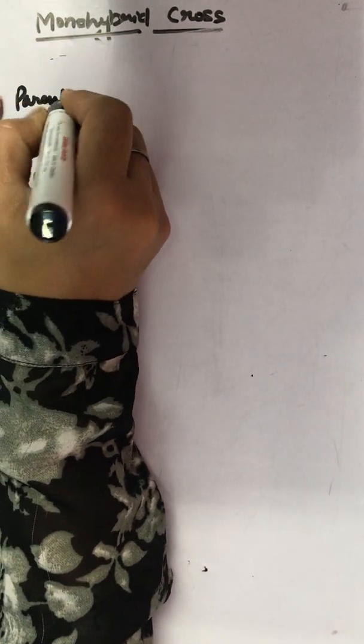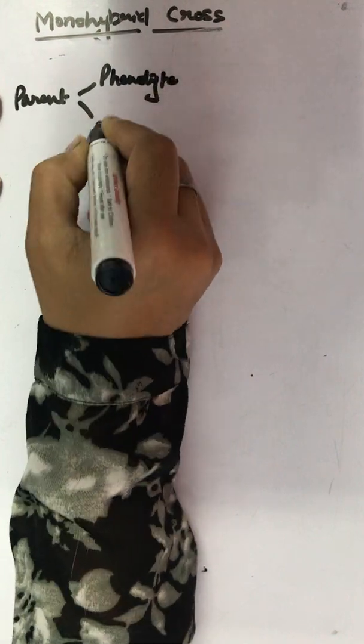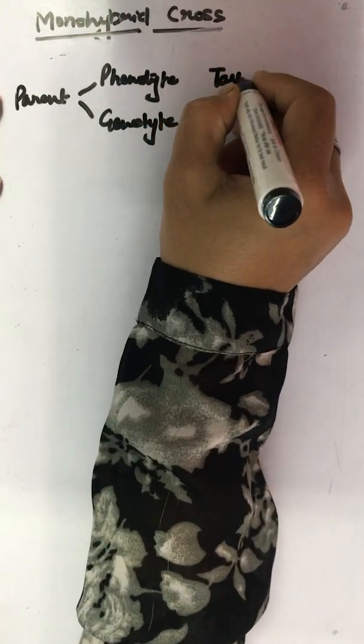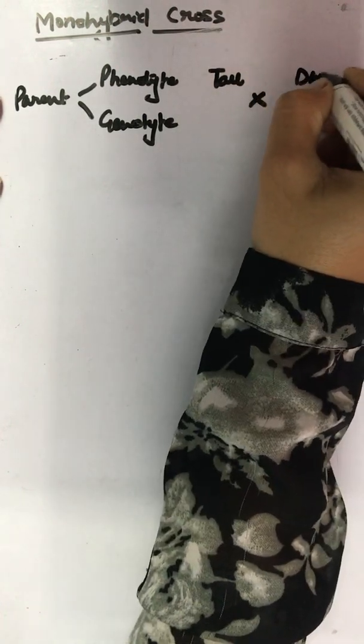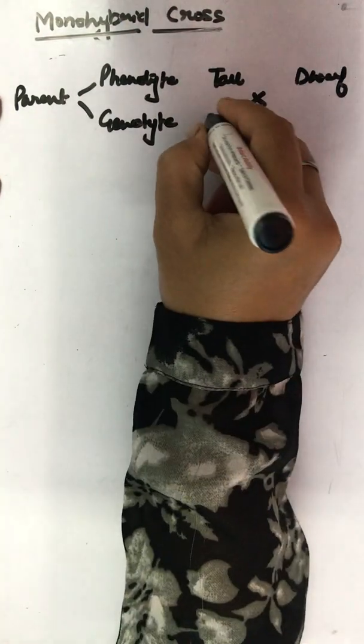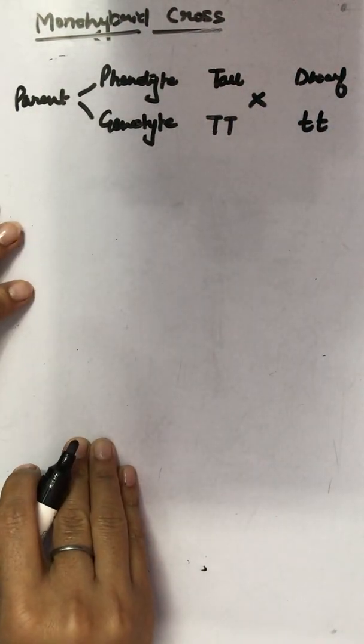Now we have chosen the parent phenotype and genotype. It is tall crossing with dwarf, and the genotype will remain capital T for tall, and for dwarf it is small t, small t.